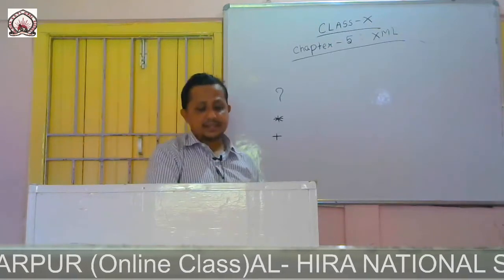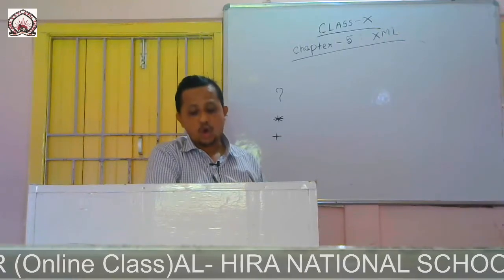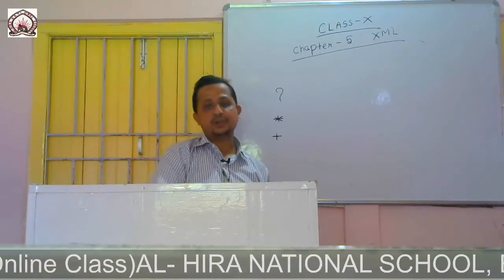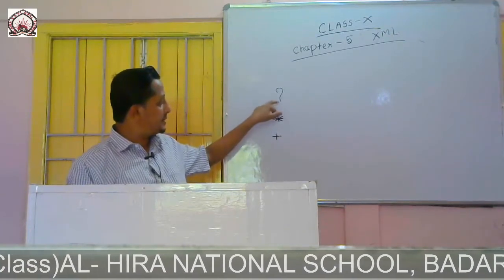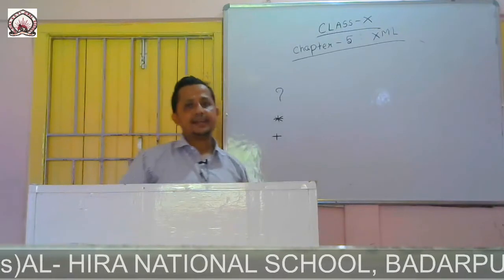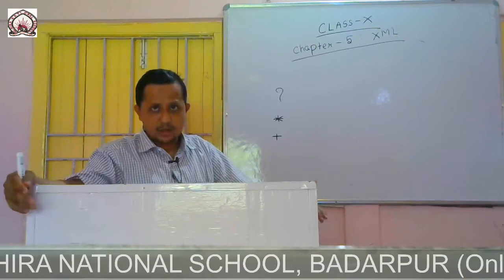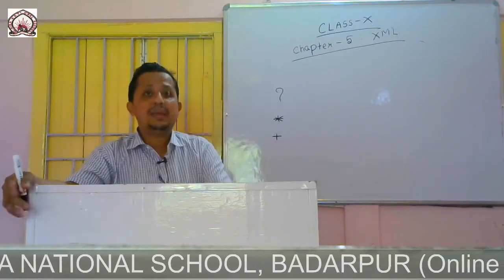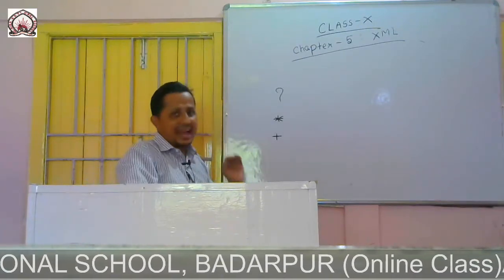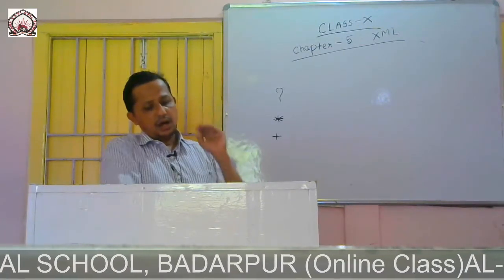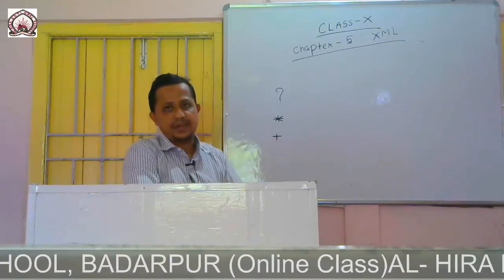The question mark symbol indicates that an element may not appear at all or may appear once in the XML document. So basically it is given by 0 or 1. That means the child element may appear once or may not appear.